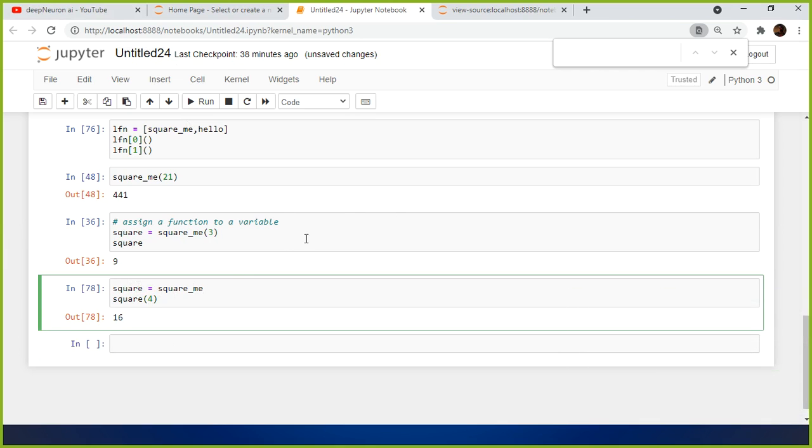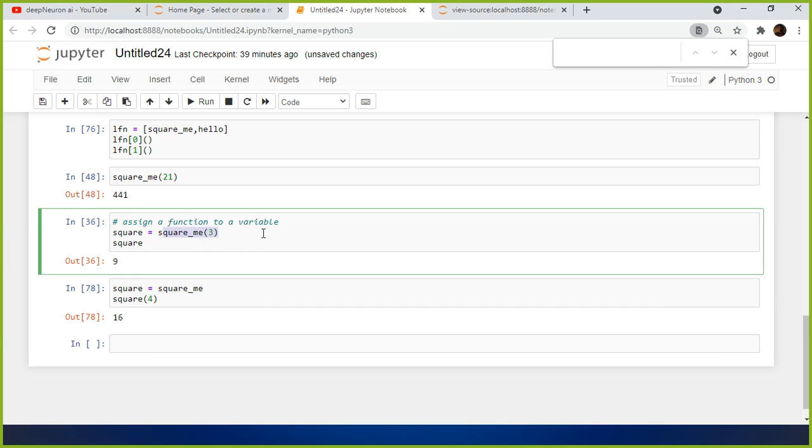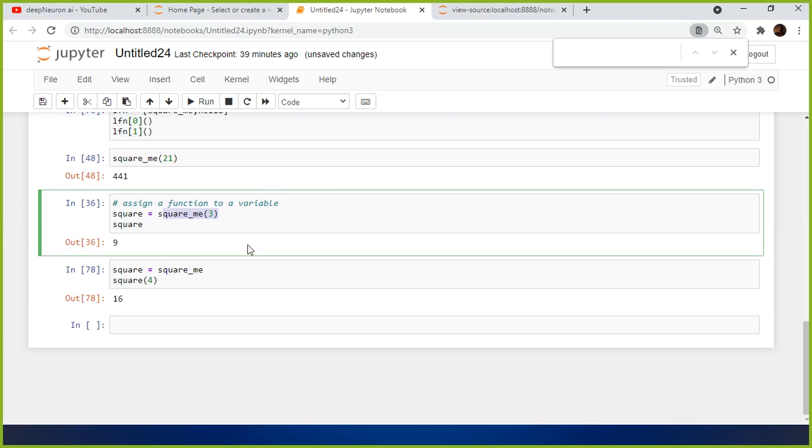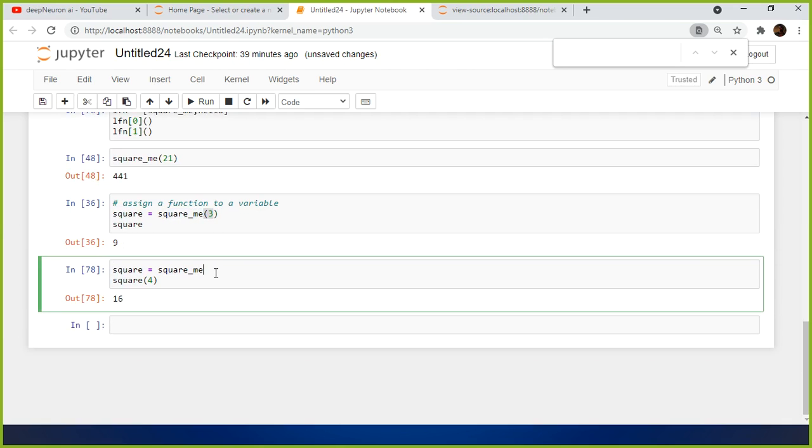Fine, right? So now you understood the difference between these two. When you use the parenthesis, it will call the function, it will execute the function. But when you don't use the parenthesis on the right side, it will not execute it. Rather, it will copy this function's address in the memory.